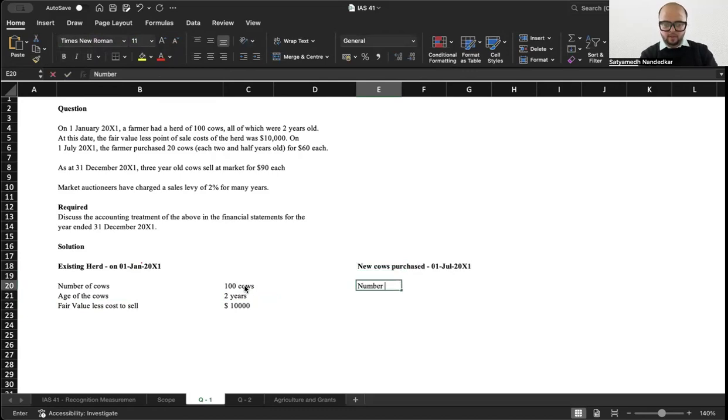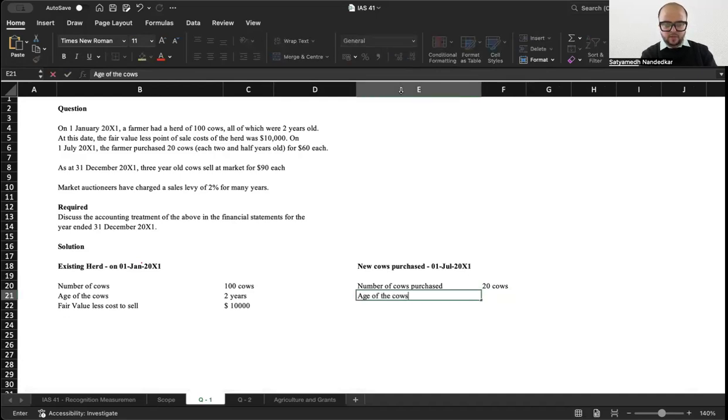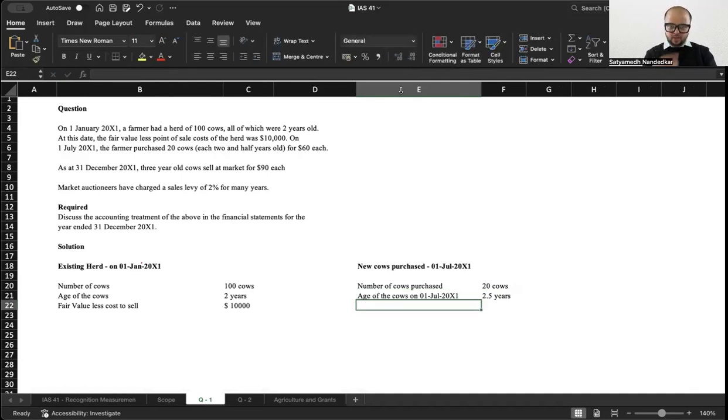What is the number of cows purchased? Some 20 cows were purchased. What is the age of the cows? 2.5 years, age of the cows on 1st of July 2001. On 1st of July 2001, the farmer purchased 20 cows for $60 each.